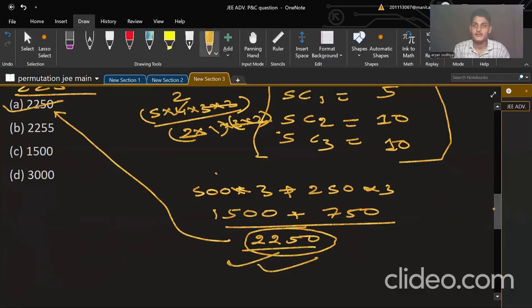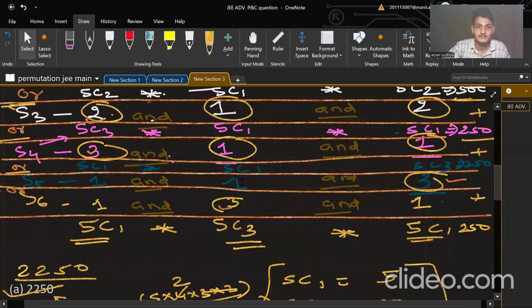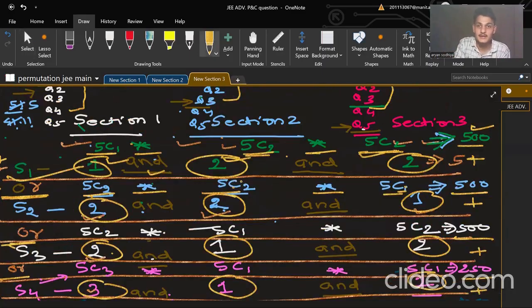Okay, so if you got the point, it's very great that you got the understanding of a JEE advanced problem. Because it needs the integration of two concepts like mutually exclusive and the sequential tasks. First of all, we divided this problem into mutually exclusive and the sequential tasks. Like I need to select from here one, from here two, then two from here.